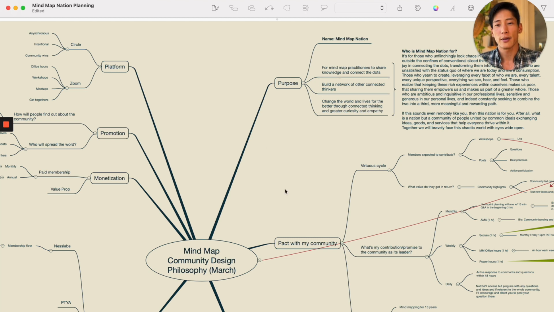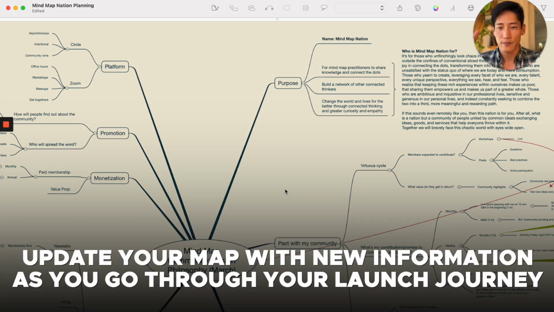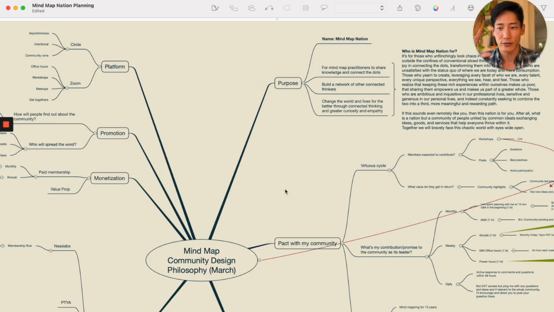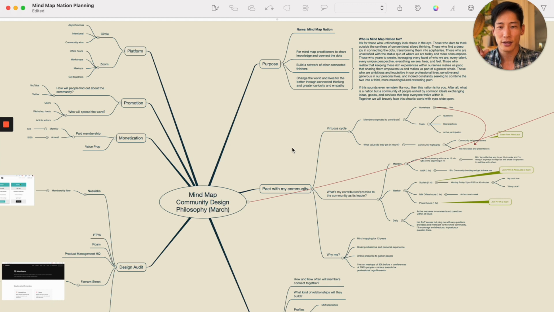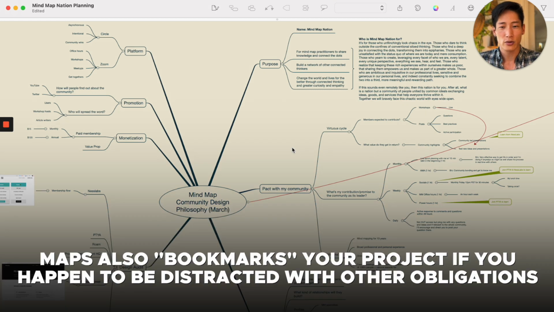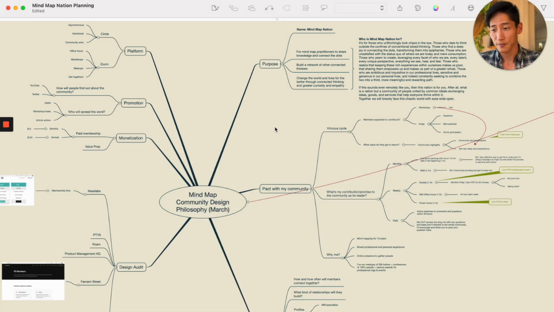That's a cool thing with mind maps, which is you can start something, and then as you learn more things, it's additive, right? So I can come back to this mind map even in 6 months. Let's say I got involved with a lot of other things for 6 months. I come back here and I immediately know the structure of my thought at that point in time. That's extremely powerful, especially when we have a lot of competing projects and interests.